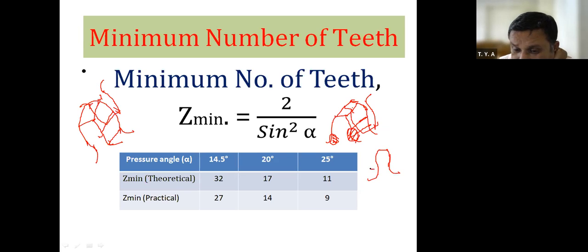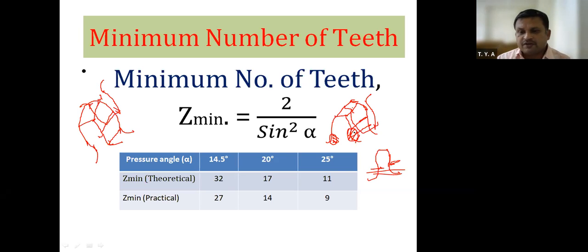If that material is removed from the base, this gear tooth becomes weak, and because of a sudden or impact force, it is going to break at the bottom. This phenomenon, where the tip of one tooth cuts or removes some material from the base of another gear tooth, is known as interference.